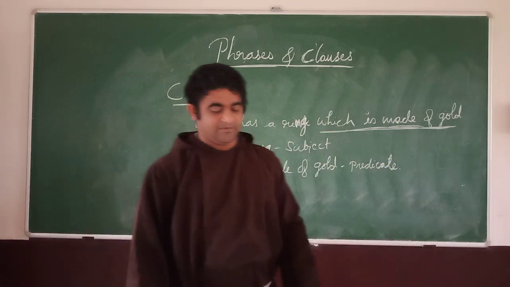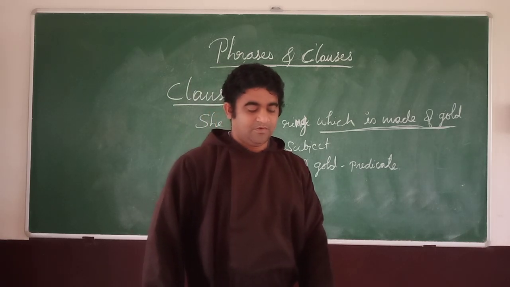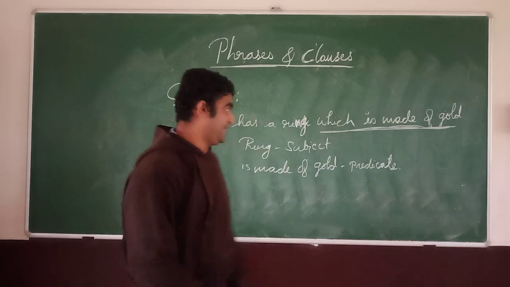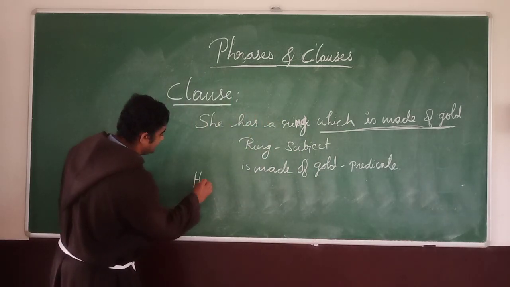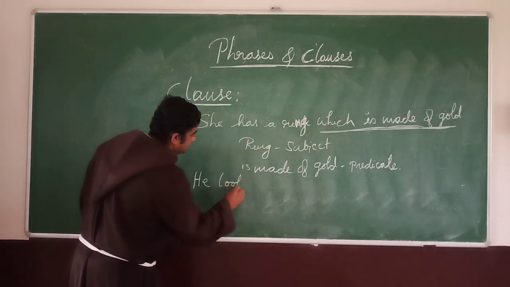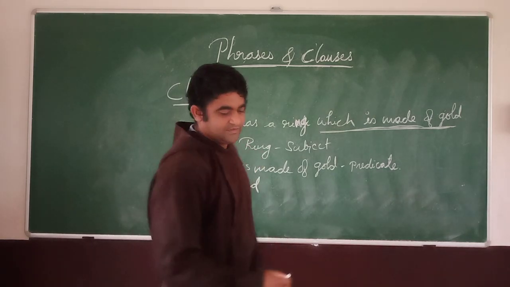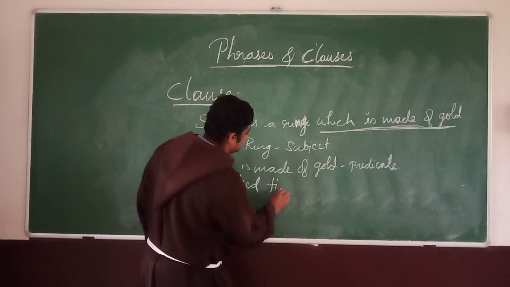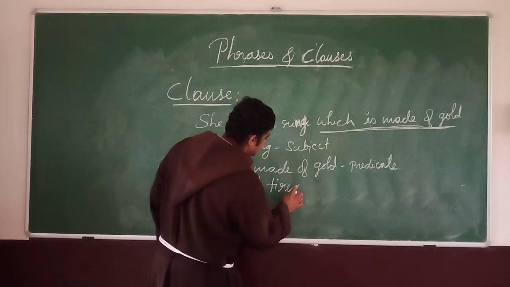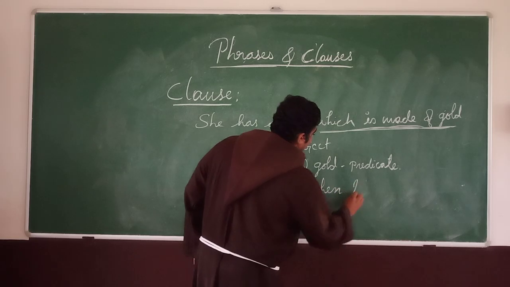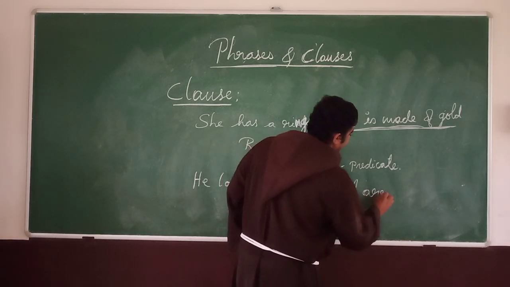So next example I give you. He looked tired. He looked tired when I arrived.